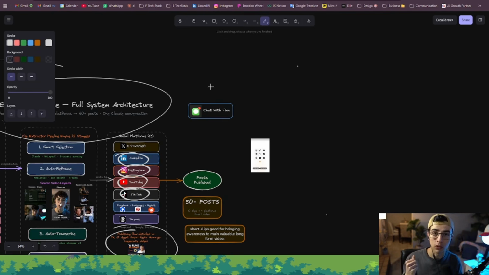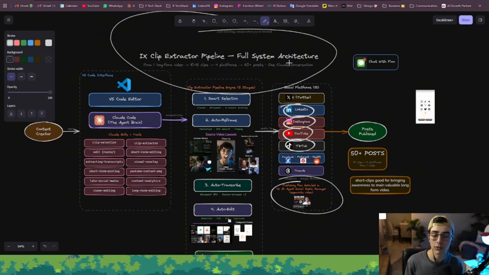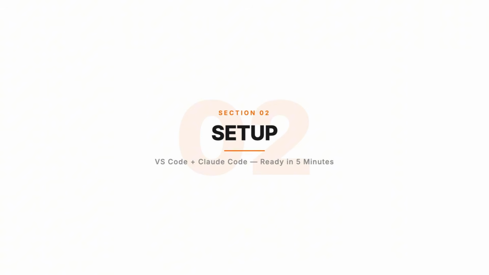Remember, I did mention to you that we have the AI Agent Social Media Manager system, so go check that out if you don't have that system set up yet. But now we're going to go over setting up the IX Clip Extractor Pipeline. And if you have used Claude Code before, you can have this running in less than 5 minutes. Just clone the repo and follow my instructions that I'm going to give now.